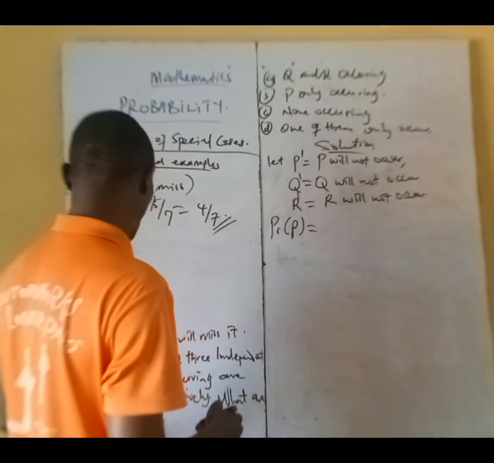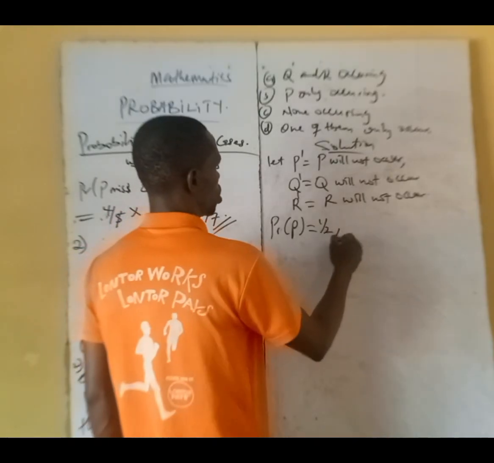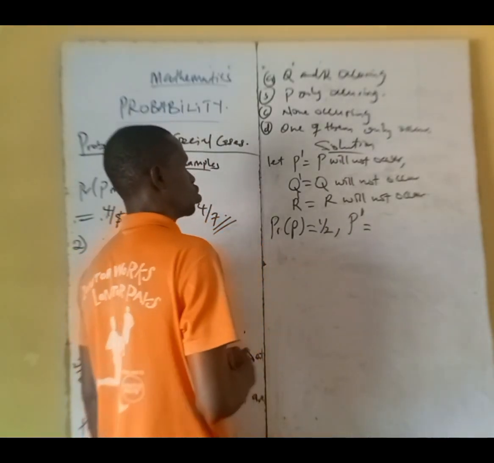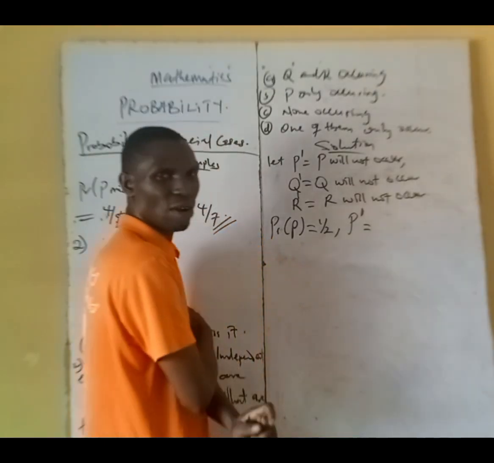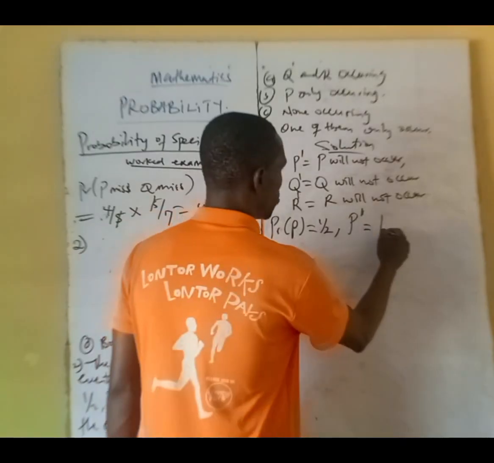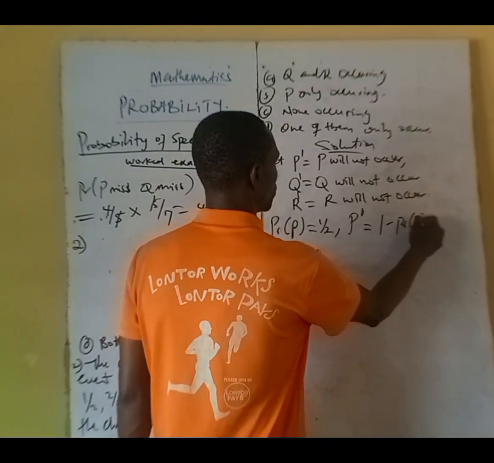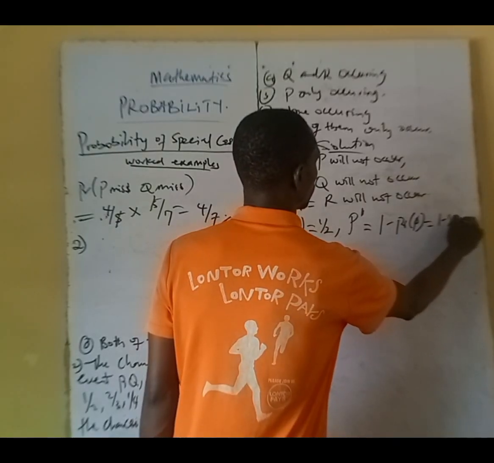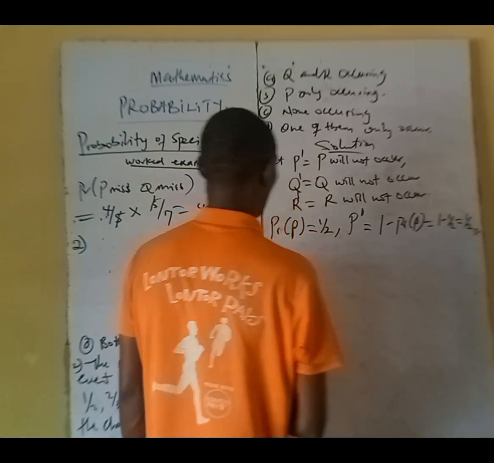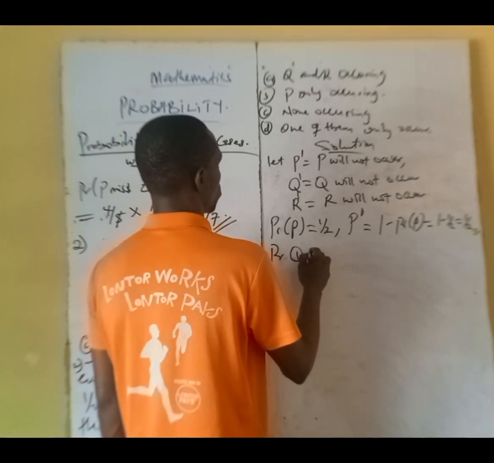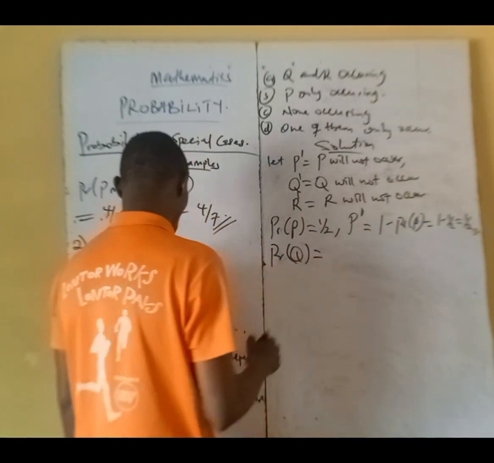Okay, so now we say probability that P will occur is what? 1/2. Then probability that P will not occur, which is P prime, will equal to what? Don't forget we said the other one we did, that it will occur is 1/2, that it will not occur will be 1 minus probability that P will occur. And that will be 1 minus 1/2, 1/2. Then probability that Q occurs is what?